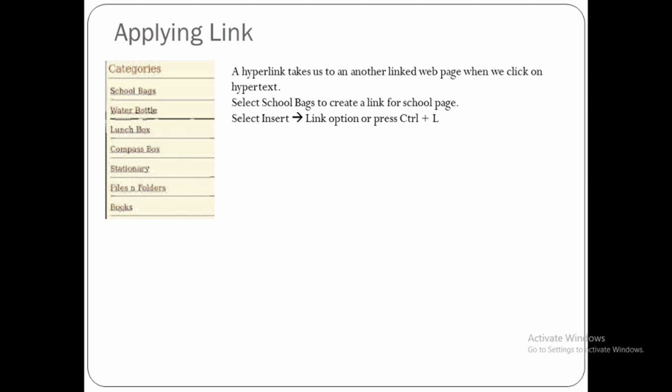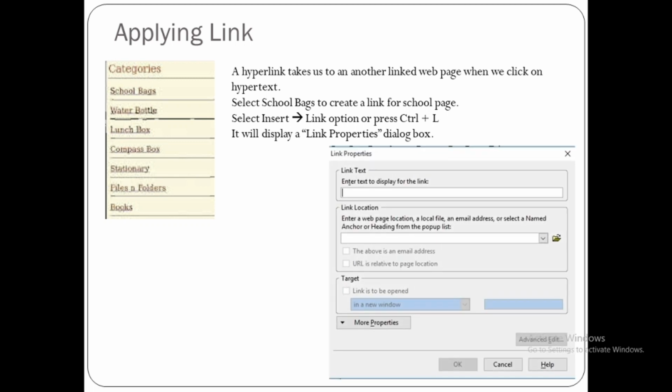Then select insert link option. Otherwise, for that the shortcut key is Ctrl+L. It will display link properties dialog box as shown here. Inside link text you can write the file name.